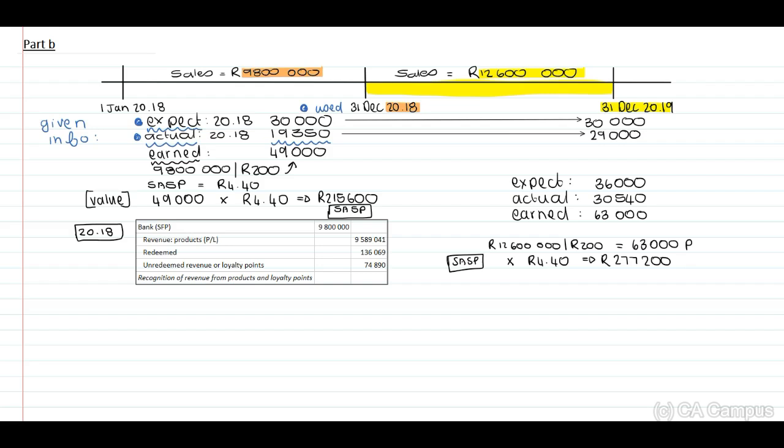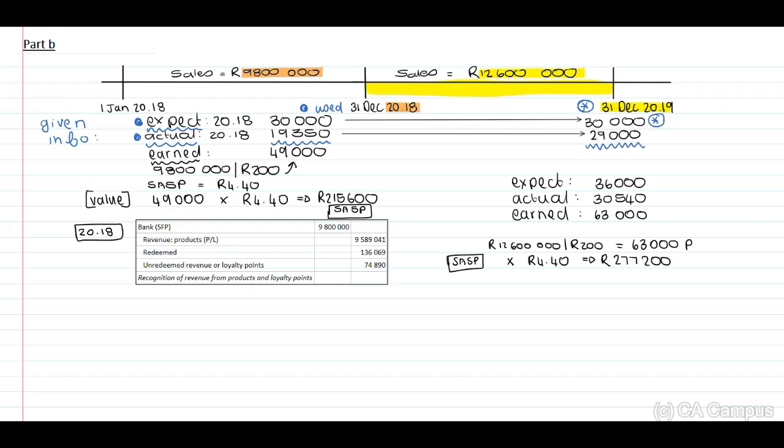Of the 2018 points, at the end of 2019, remember, guys, this is when they still look at the trial balances. They identify all of the liabilities. They query, is this still applicable? Therefore, at the end of 2019, they still expect 30,000 points to be used. And then the actual number of points used is 29,000.